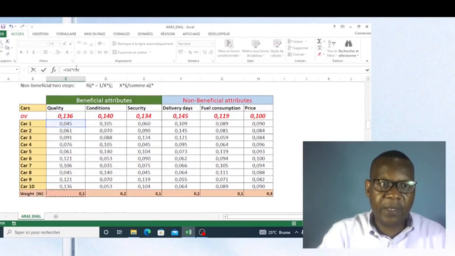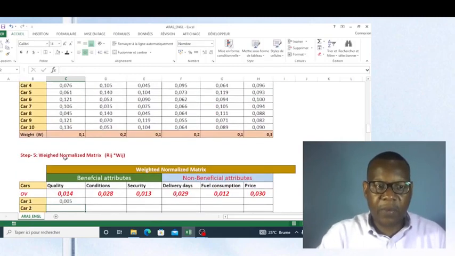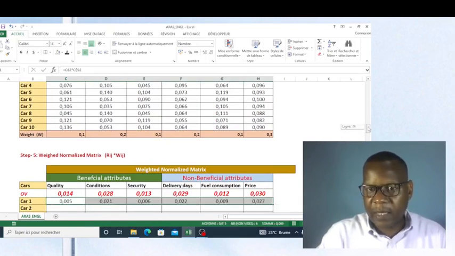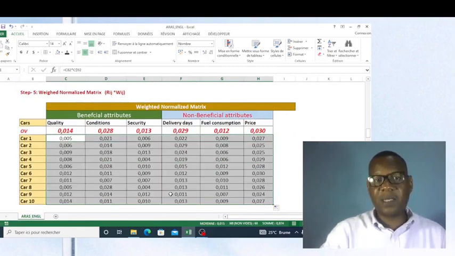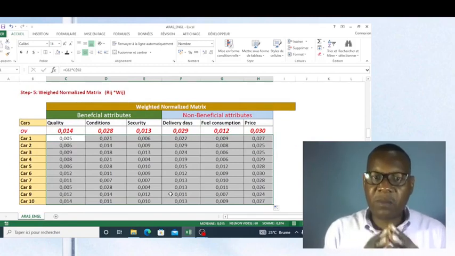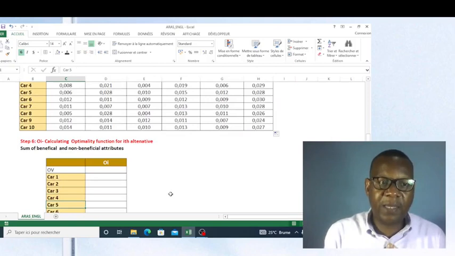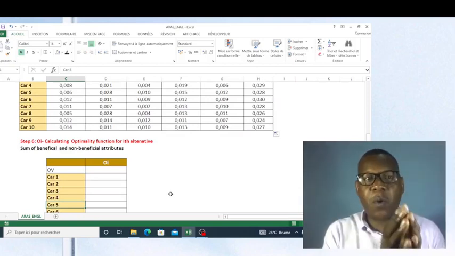Now I can fix this formula, then I will copy the formula for all attributes. This is the weighted normalized matrix. We get now the weighted normalized matrix, and the next step is to calculate the optimality function, which is the sum of all criteria.